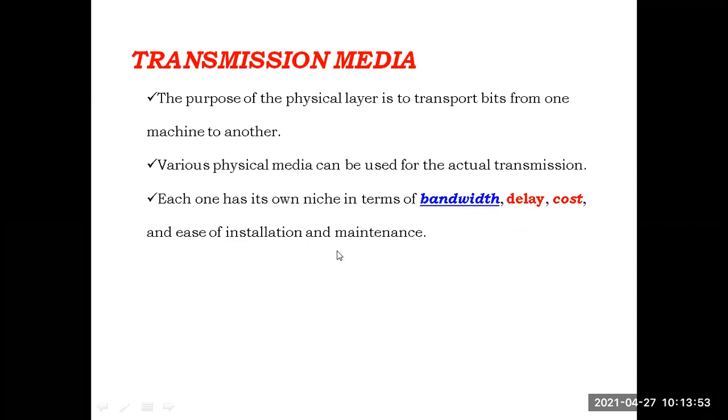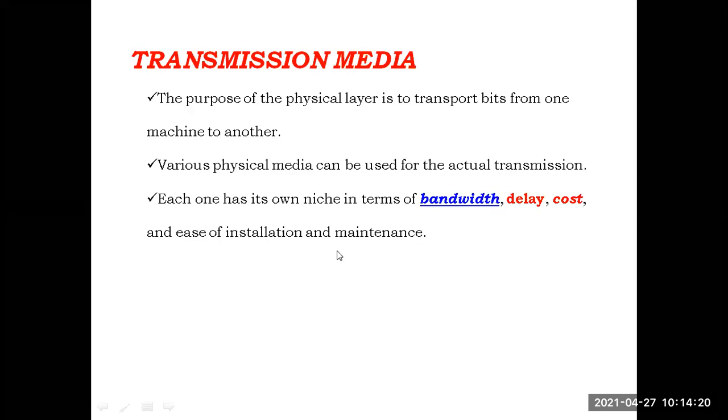So when we come to the main concept, the main motto of the physical layer is transmission of raw bits from one machine to another machine. For transfer of the raw bits, some transmission medium has to be set up between those two devices. Those two devices must be connected to one another with the help of some transmission medium. Various transmission mediums are available in the market for setting up the data transmission between the two machines.